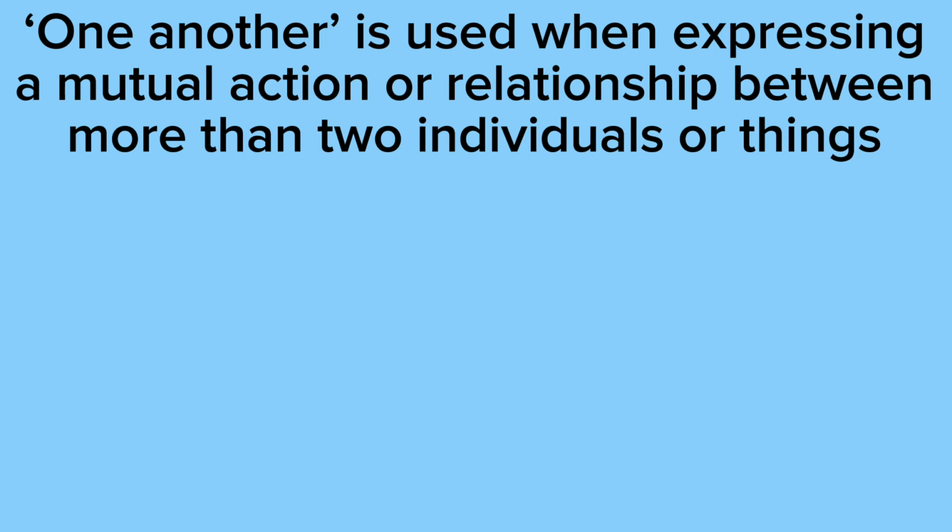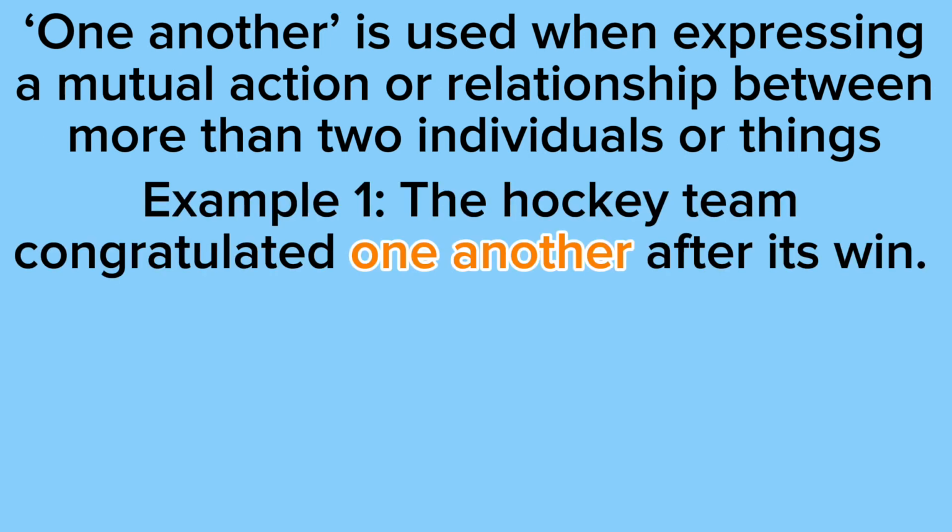One another is used when expressing a mutual action or relationship between more than two individuals or things. So example 1 says the hockey team congratulated one another after its win. So we wouldn't say the hockey team congratulated each other because that would mean we're only referring to two people. In this case, we're referring to a whole team of people, and that's why we use one another. Also, when you see the other examples, you'll notice that one another is used when the subject is plural.